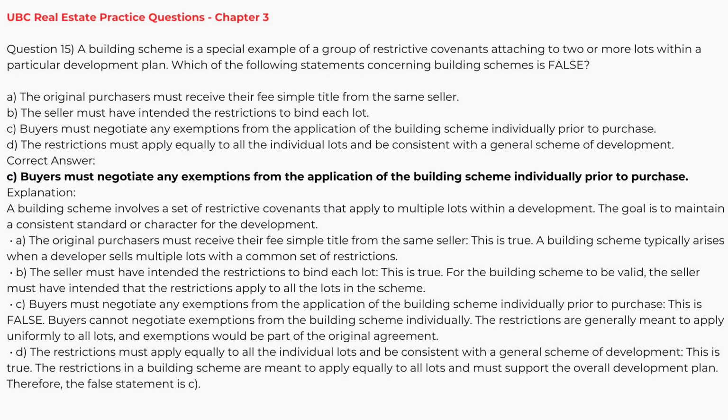D, the restrictions must apply equally to all the individual lots and be consistent with a general scheme of development. This is true. The restrictions in a building scheme are meant to apply equally to all lots and must support the overall development plan. Therefore, the false statement is C.